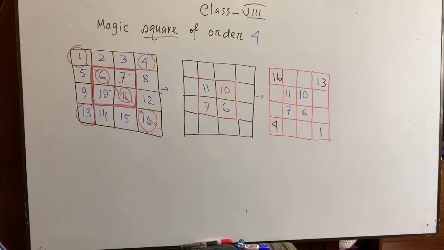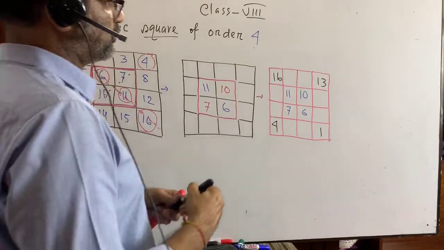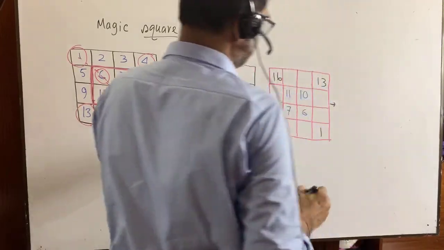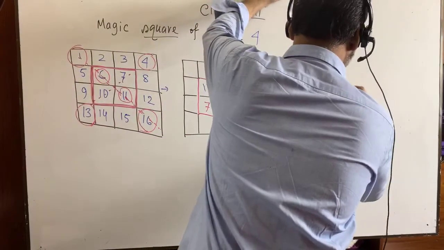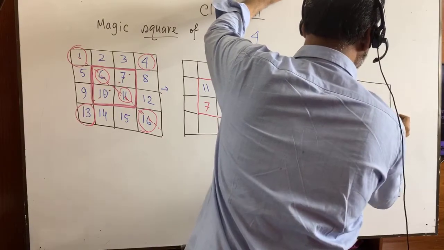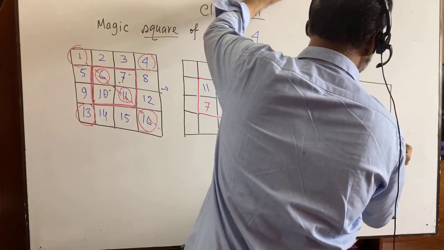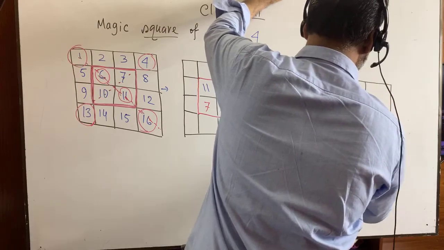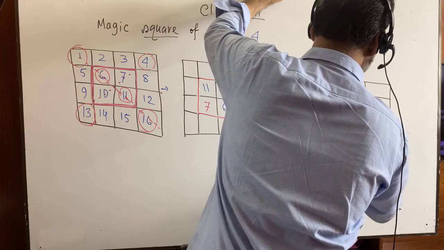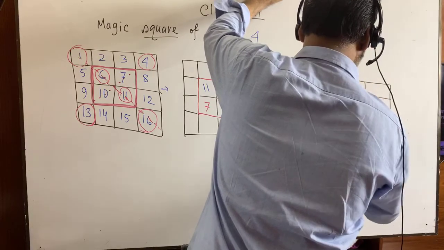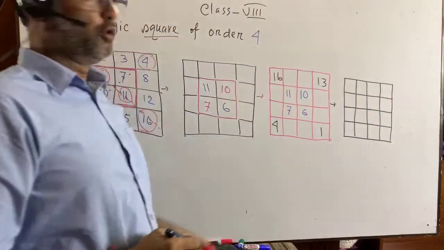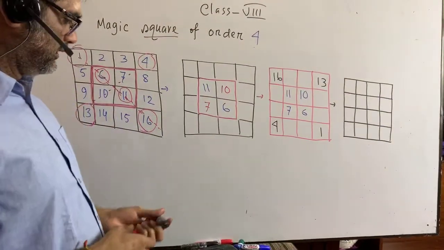You can do another step. Okay, let's try to do another step. Can you see the board? Yes, you can.